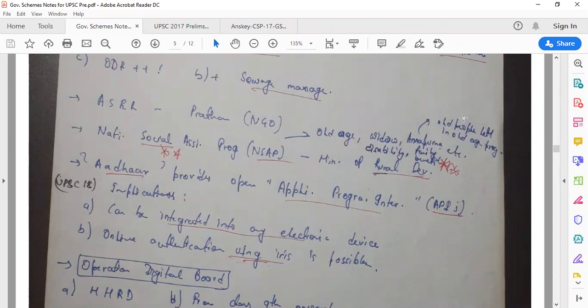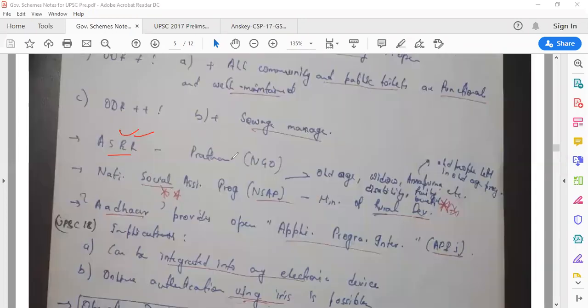What is ASER? Annual Status of Education Report. This is ASER, and it is released by the NGO Pratham. When we are talking about the Annual Status of Education Report, you must have seen that annually they conduct this, and they always say that this percent of class 5 students are not able to read text of class 2. So they conduct all these kinds of surveys. ASER, a very famous report, is published by the NGO Pratham. But this is for national.